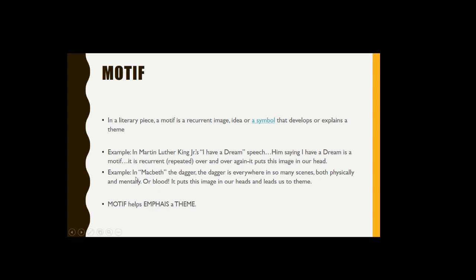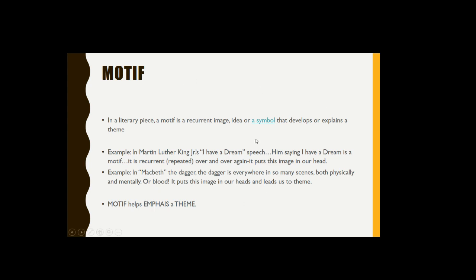Another example is in Macbeth, which is a play, one of my favorite plays by Shakespeare. The dagger. The dagger is everywhere in so many scenes, both physically and mentally, or blood, because blood is everywhere in Macbeth too. I swear everybody dies in that play. It puts this image in our heads and leads us to this theme.